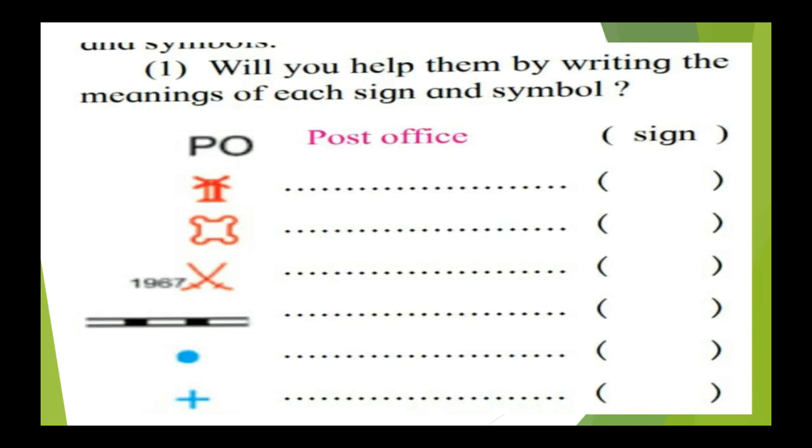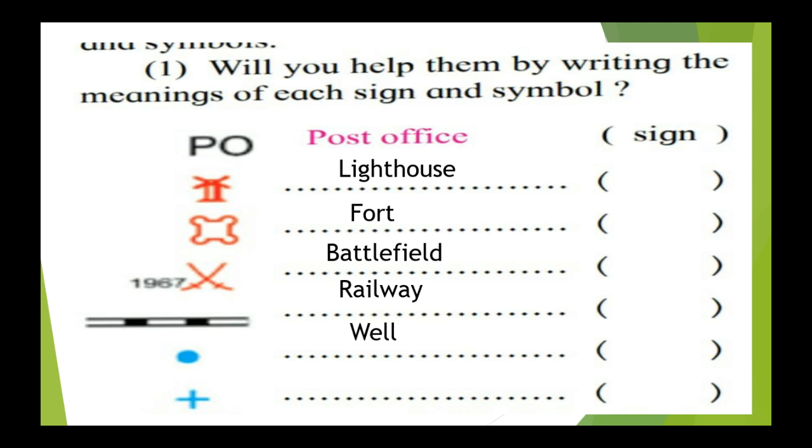Now next you have to identify and write what each sign and symbol means. So first we will go line by line. First one is already done, that is post office. Second one is lighthouse. Third one fort. Fourth one battlefield. Fifth one railway. Sixth one well. Seventh one spring.